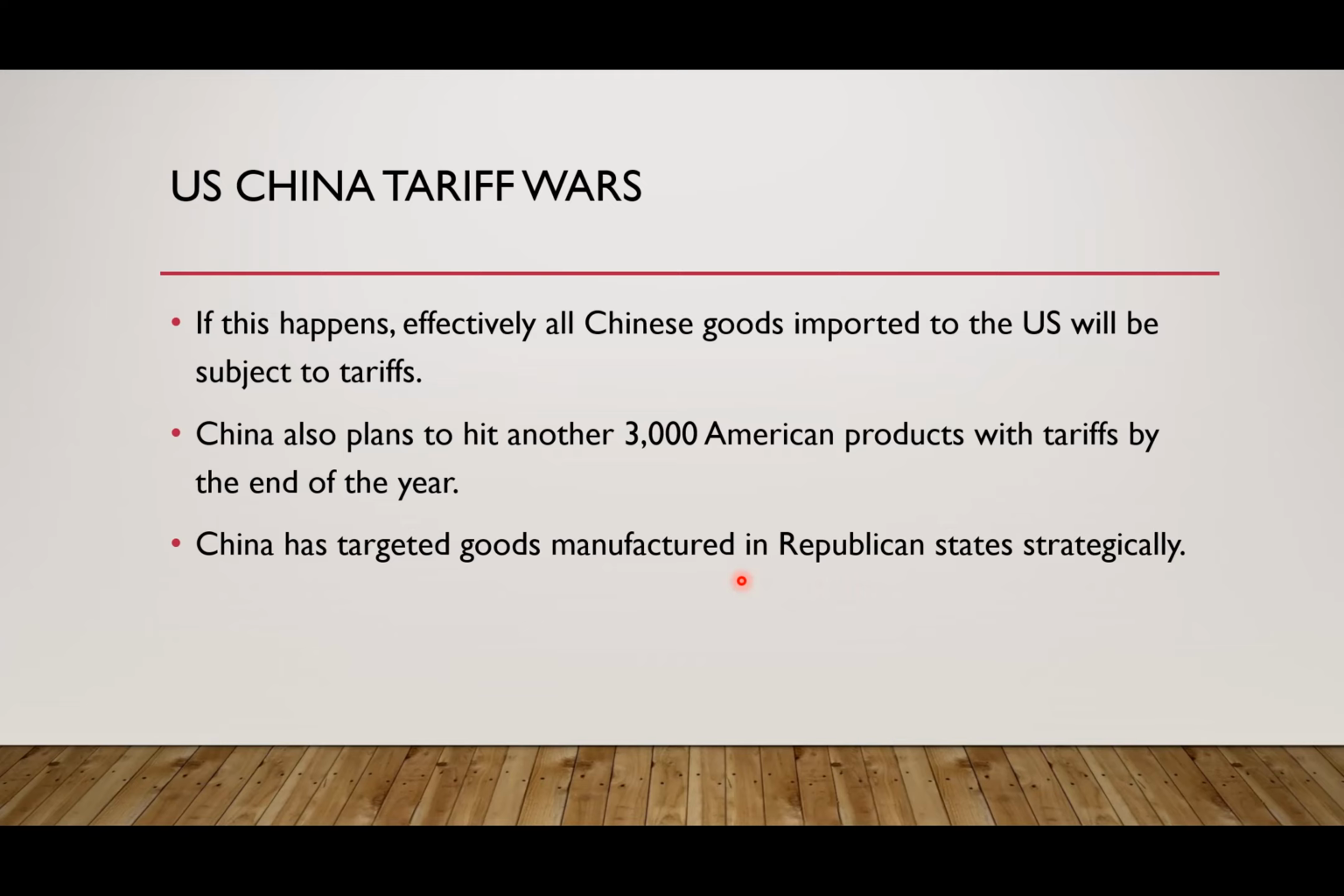This is a political battle as well, not only an economic battle. US is trying to stop the growth of the Chinese economy, and in return China has started targeting Donald Trump's party. So wherever Republican states are there, they are imposing tariffs on goods which are produced in Republican states, so that the voter base of Donald Trump suffers and they start turning against Donald Trump.